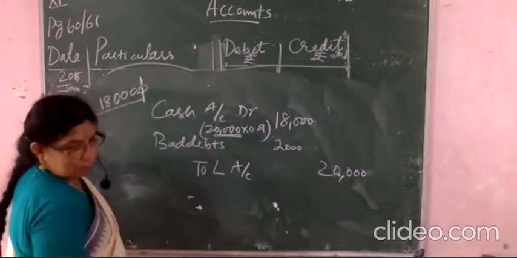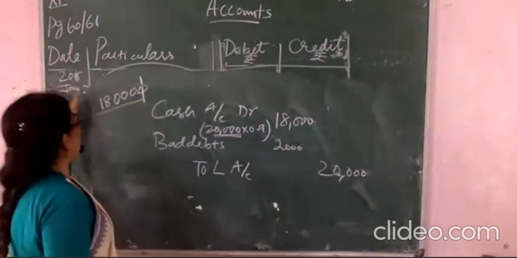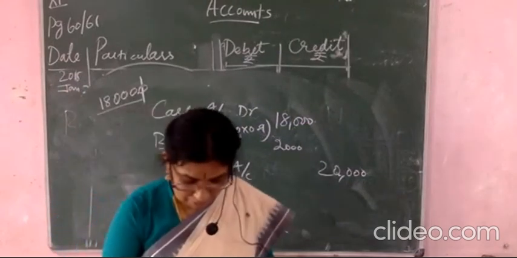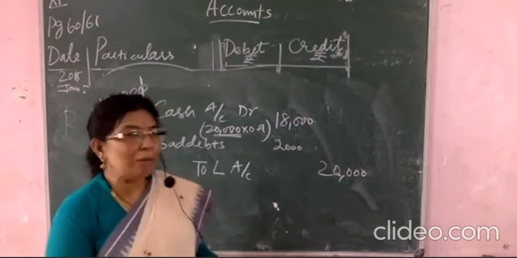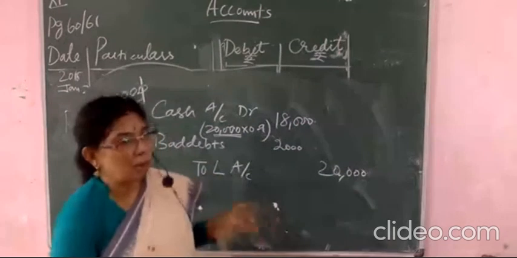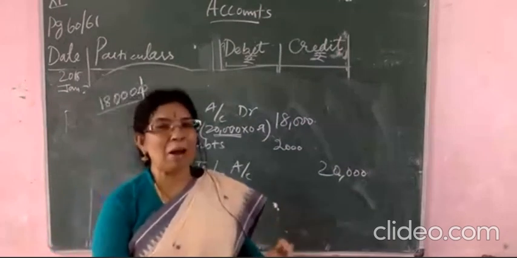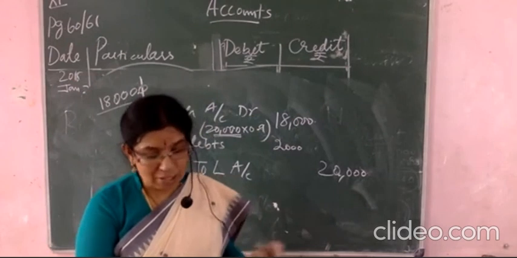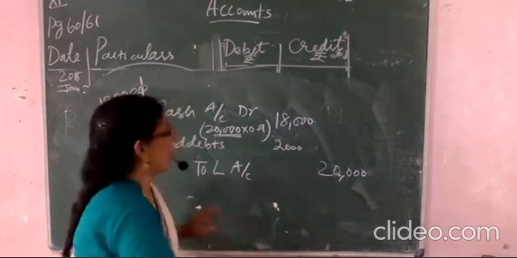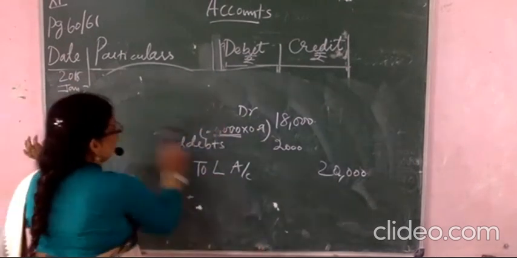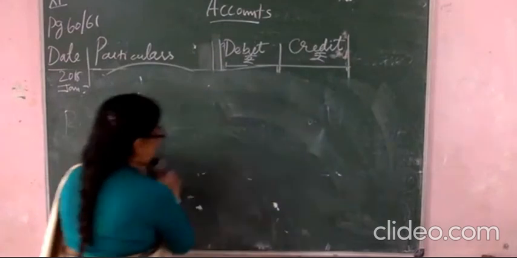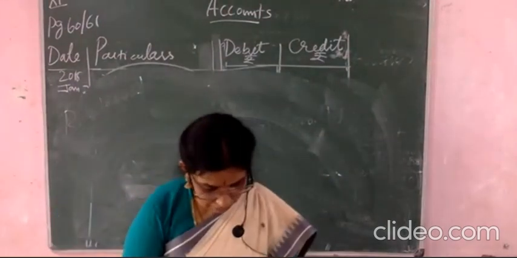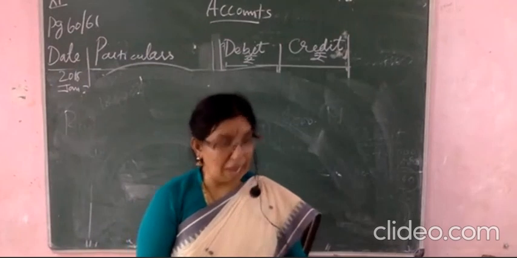Here you will write 2018, then the month, March. Then first, commenced business with the cash. Whenever you are investing goods into the business, you have to write not a goods account, you have to mention it as stock account. Okay, so you will write stock here. How much amount did you invest in the business? Cash, you have invested cash.